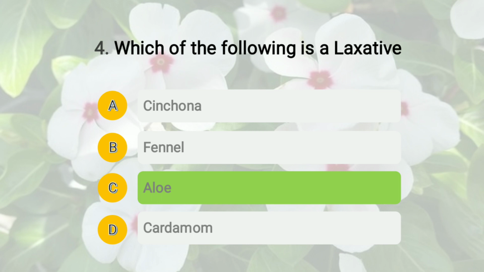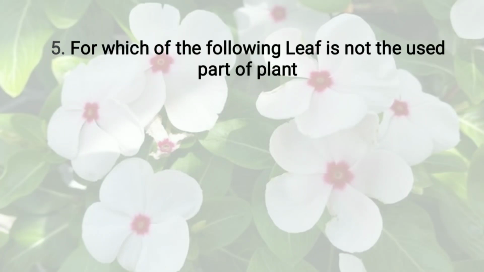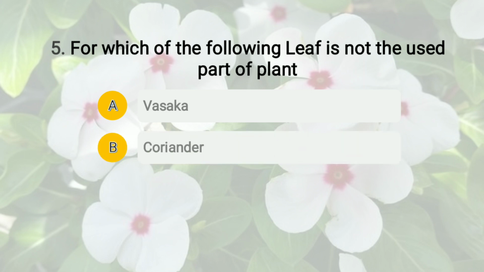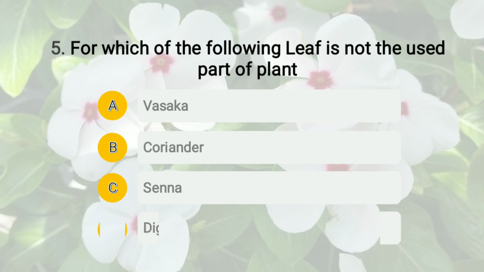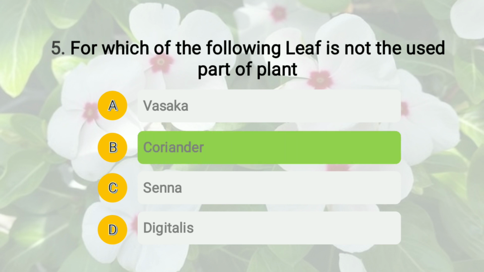Okay, then question number 5. The question is for which of the following plants is leaf not the used part of the plant. Okay, that is, leaf is not used for which of the following plant, and the options are A Vasaka, option number B coriander, option number C senna, and option number D digitalis. And the right answer of this question is option number B coriander.